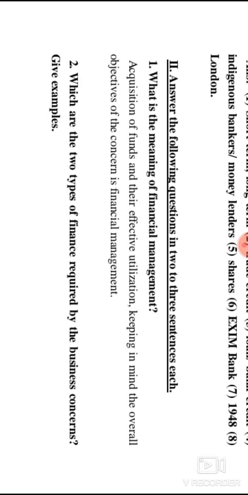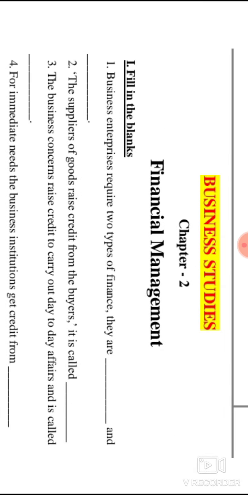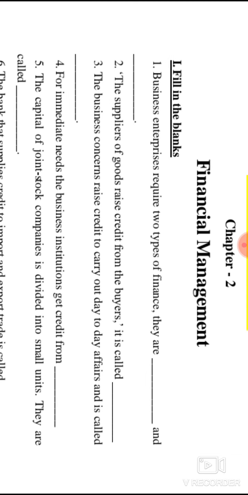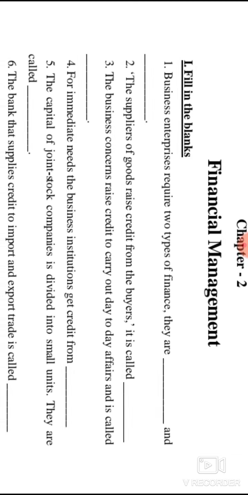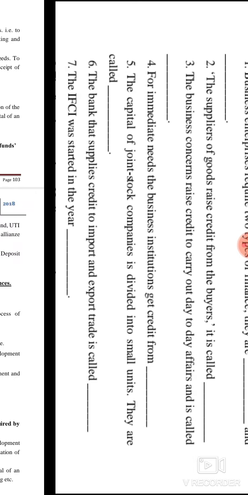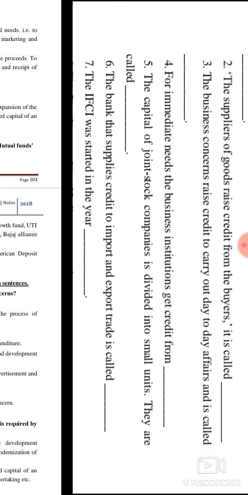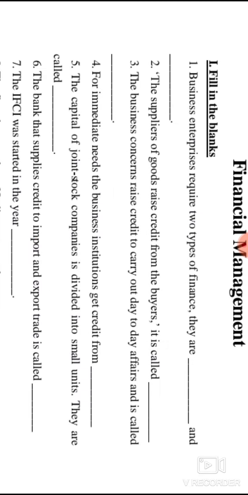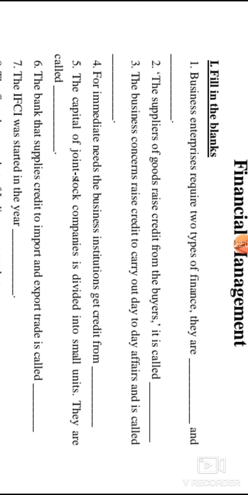And next we have to see in business studies, chapter number 2, financial management. Okay, look at the fill in the blanks. The business enterprise requires two types of finance. They are called dash and dash, that is, short term and long term. So these are the two types of finance that business enterprises require.